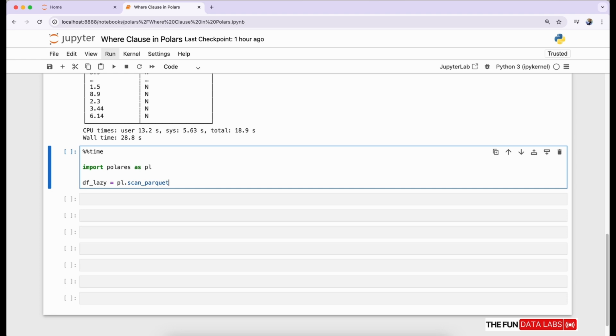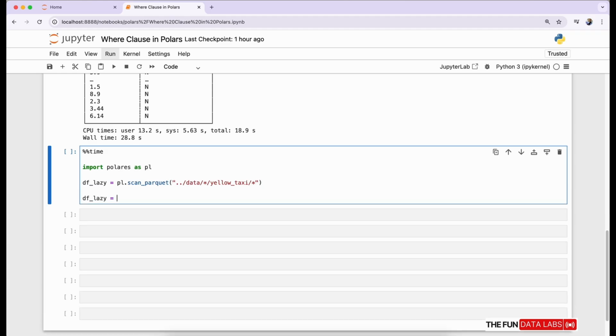Get the path of the yellow taxi data folder to read all files in it. We are using data from 2010 to 2022 yellow taxi data, so we are using a wildcard star in both the year and month sections, and create the df_lazy variable.